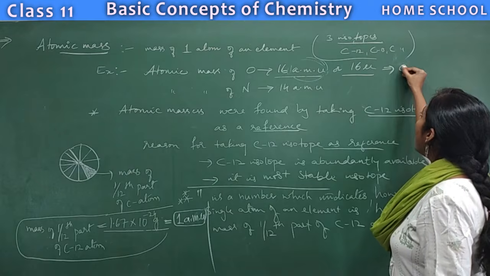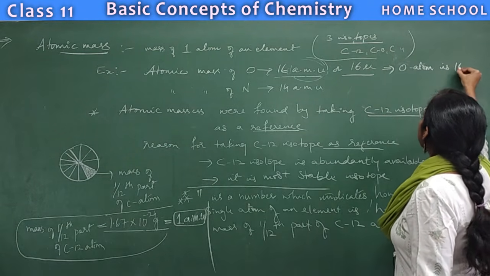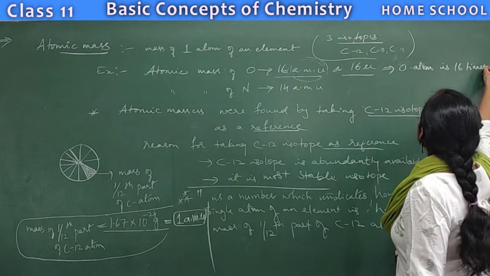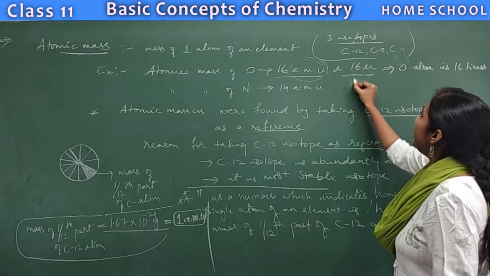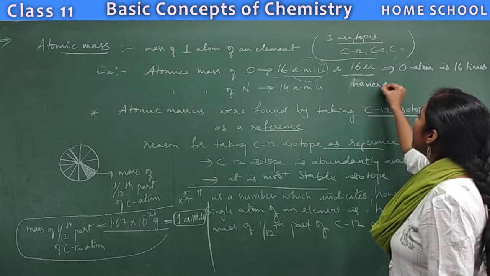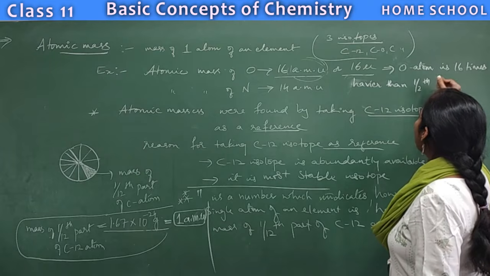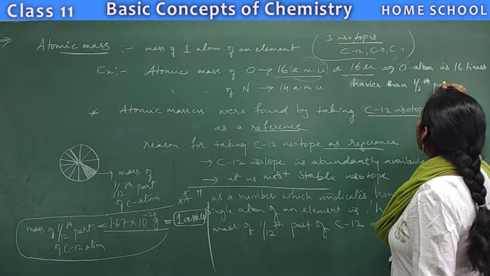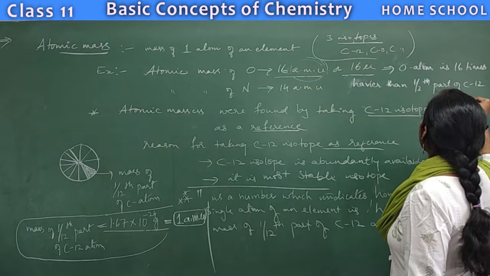It means oxygen atom is 16 times heavier than 1/12 part of carbon 12 atom.